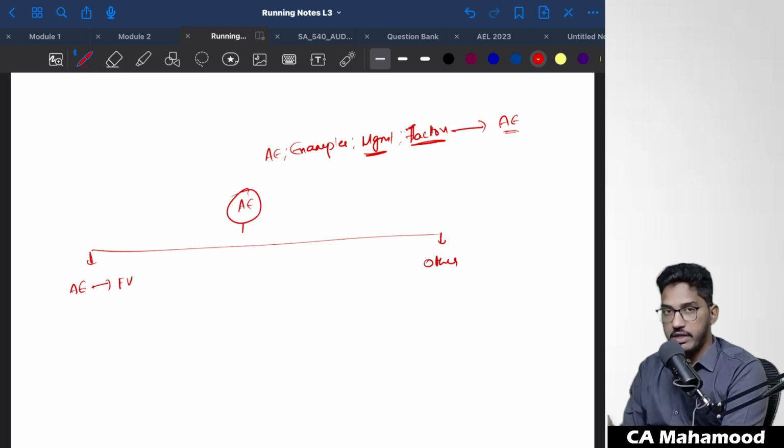Accounting estimates, we can broadly divide them into two categories. Those accounting estimates which will be determined on the basis of fair value, which includes usage of the fair values. Whereas other accounting estimates which do not involve usage of the fair value. Sir, what is fair value?